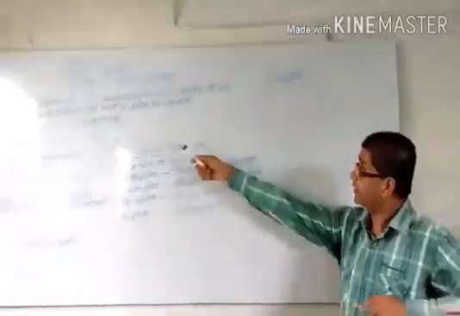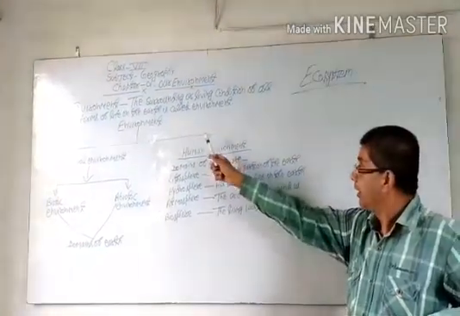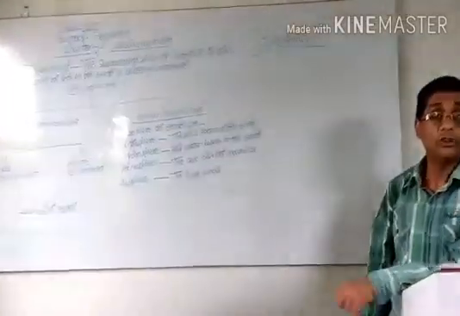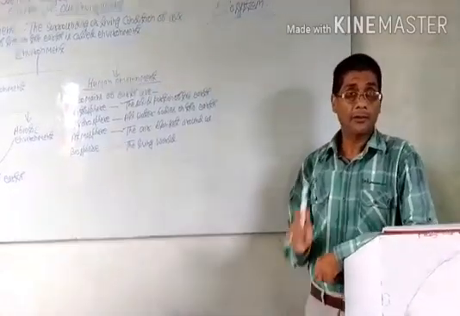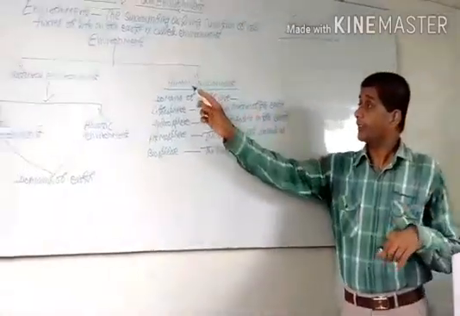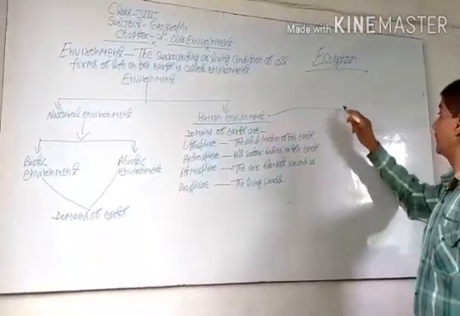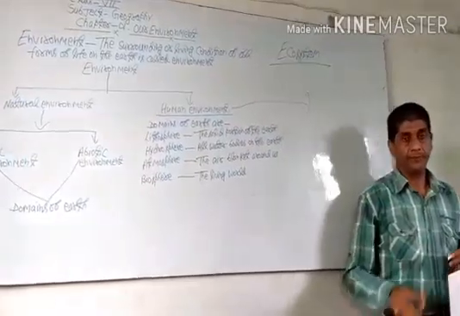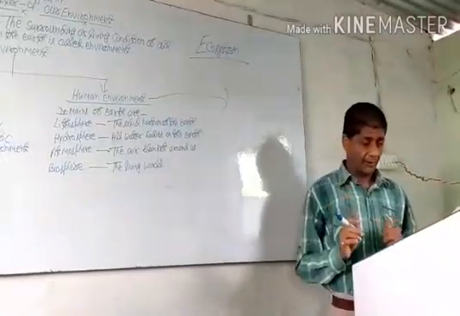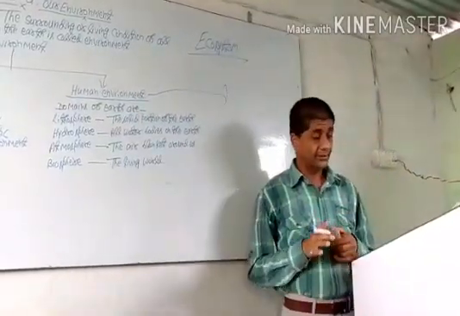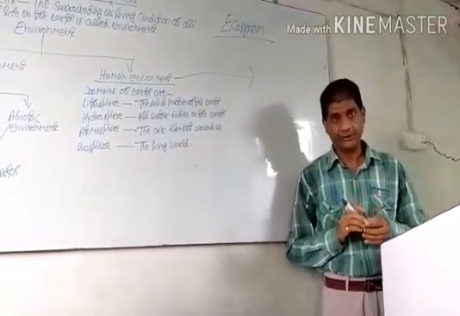And the second type of environment is human environment. What is human environment? Human environment refers to everything created by man and all human activities.